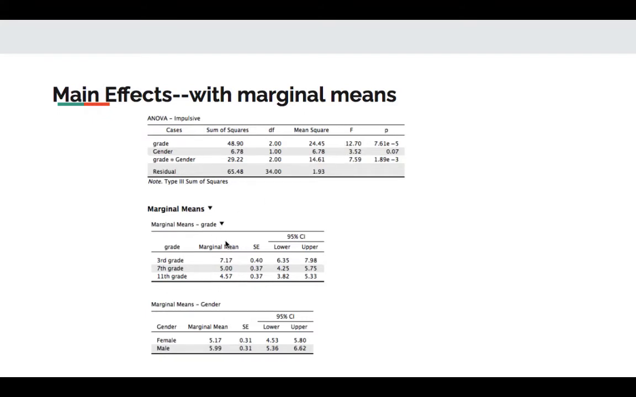Here I can say it looks like 3rd graders are more impulsive than 7th and 11th graders when controlling for gender and the interaction. But until I do a post hoc test, I don't know which of these sample means are significantly different from each other. So all I can say is, looks like 3rd graders are the most impulsive, but I got to wait for the post hoc to find out for sure.